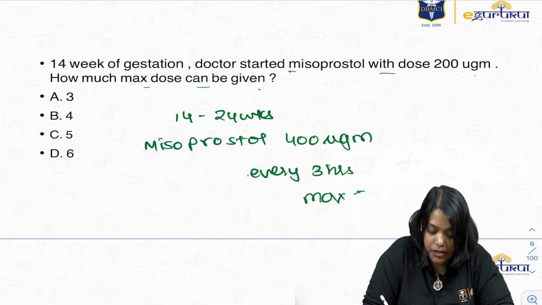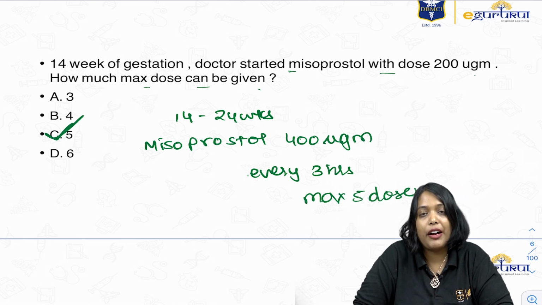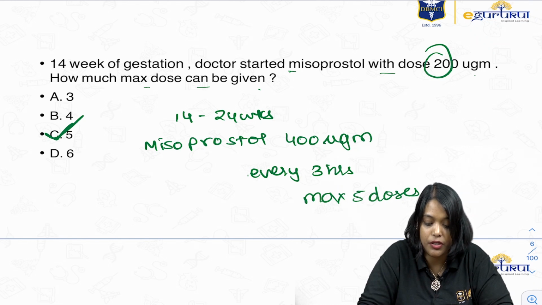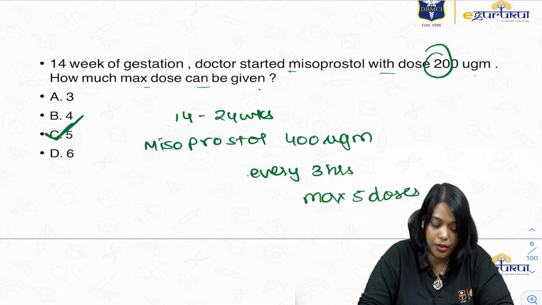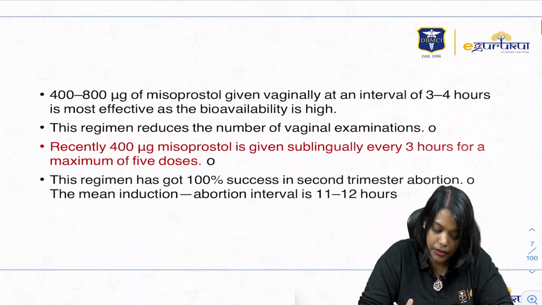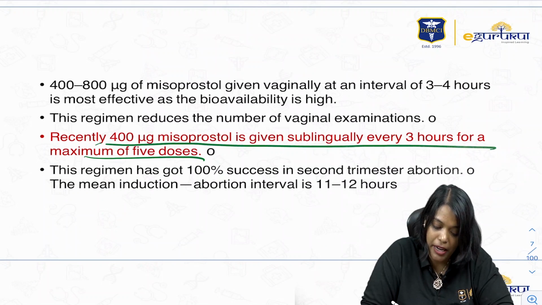Maximum 5 doses. So based on that, we'll again stick to the maximum 5 doses. Although the dose here which they have given is 200, it's actually 400 and maximum you can give 5 doses. Okay. So 400 micrograms sublingually every 3 hours, maximum 5 doses.